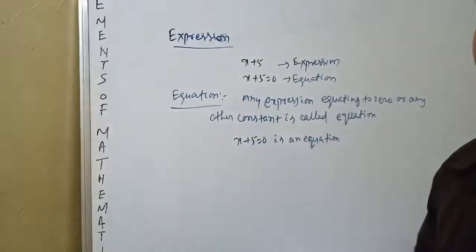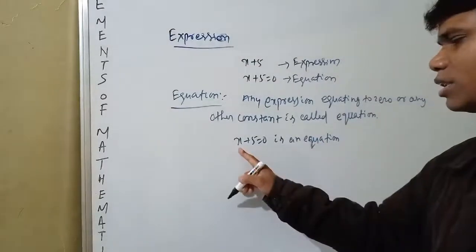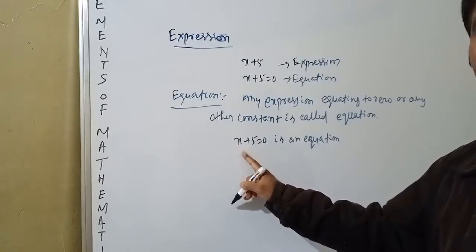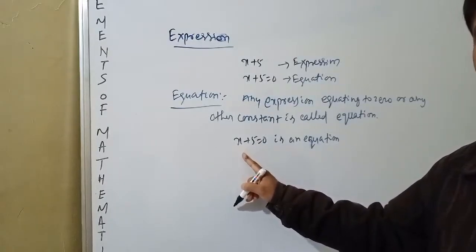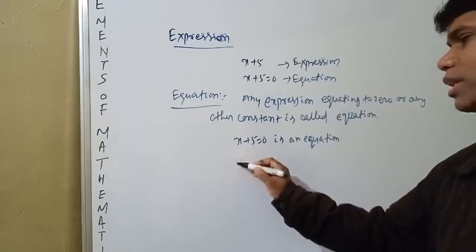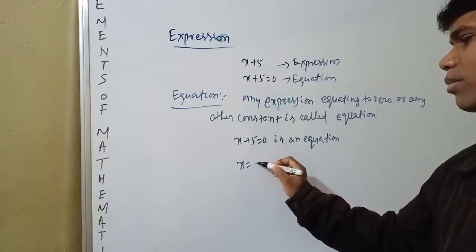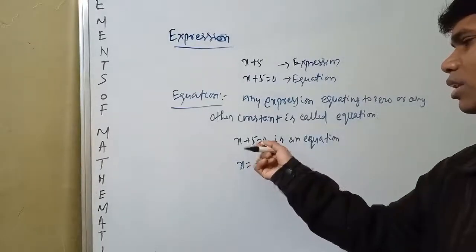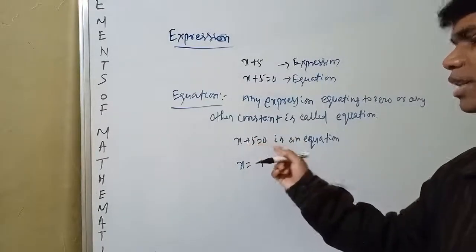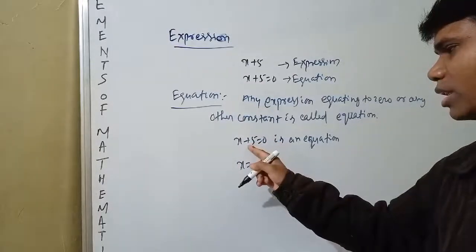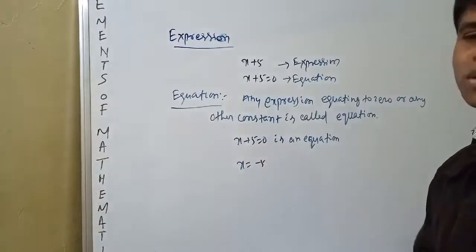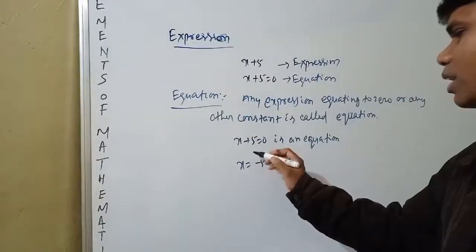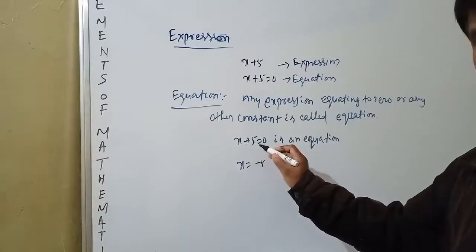Suppose this is a variable, this is a constant. Can you find out the value of x? Yes, you can find out the value of x. x is equal to how much? Minus 5. Plus 5 is here. Suppose you shift it to the right side, the plus sign becomes minus. So x is equal to minus 5. This is an equation.